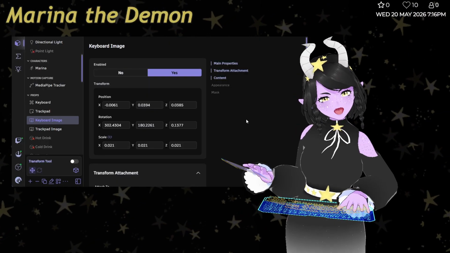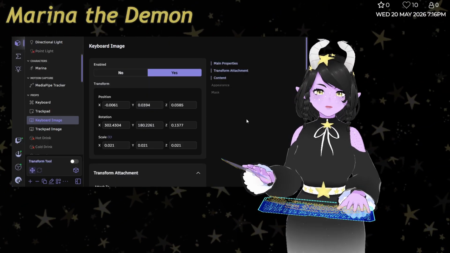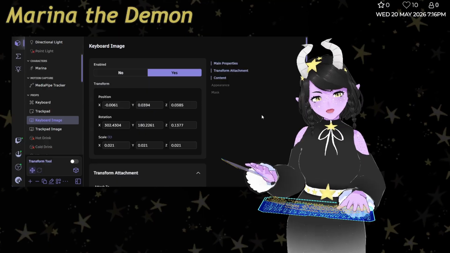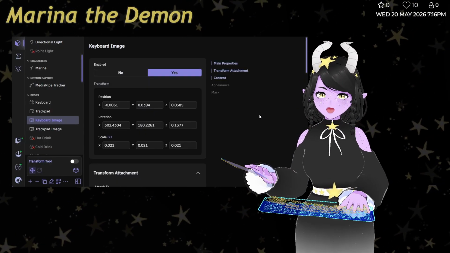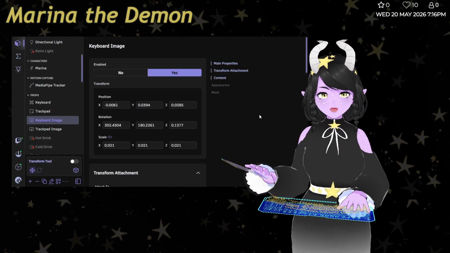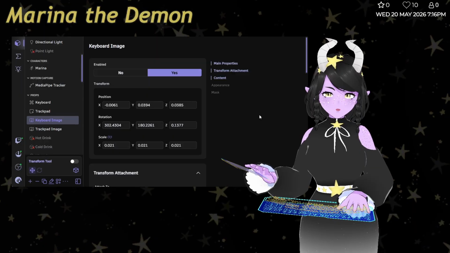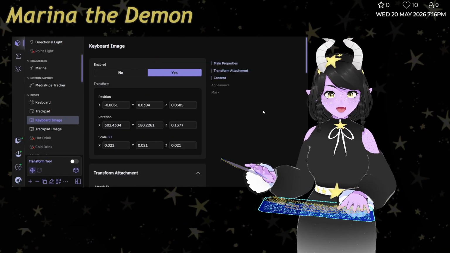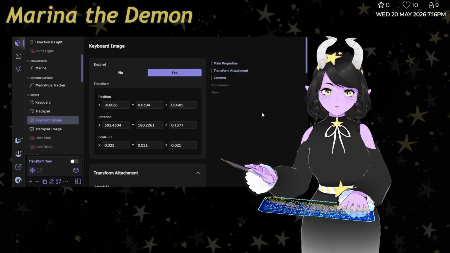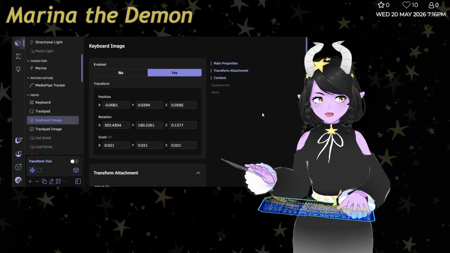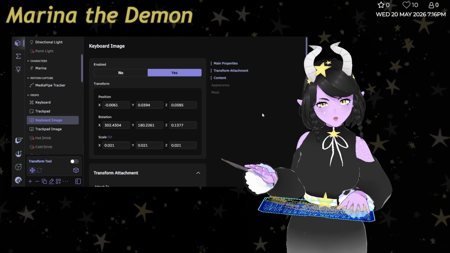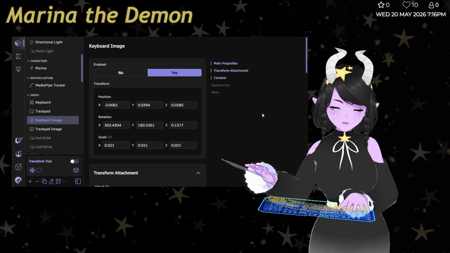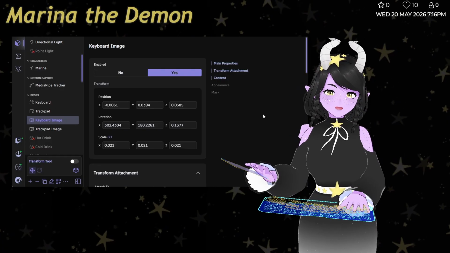Now, how do I recommend making these images? Well, the trackpad is pretty simple because it's just a square, and you can make that any way that you want. It doesn't really matter. You can make it any shape, really. But for a keyboard, you might want it to be a little bit more aligned to a real-world keyboard with all of its keys. You don't have to, but that's what I did.